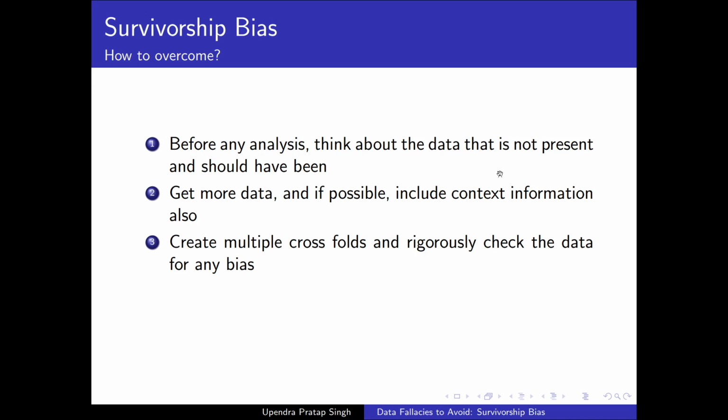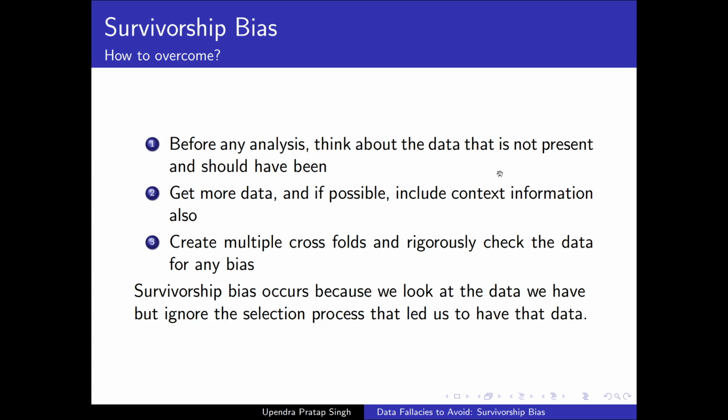If you find out that there is some flaw in the selection process, and there are data points that should have been there in the modeling stage, I would suggest that you reconsider the selection strategy to include those data points also. And once you have included those data points, it is better to create multiple cross folds and check the model for any bias. When you have included more data, you have a bigger chunk of data to build your model. So when you are training the model, it is better that you create multiple folds and also rigorously check the data for any possible bias.